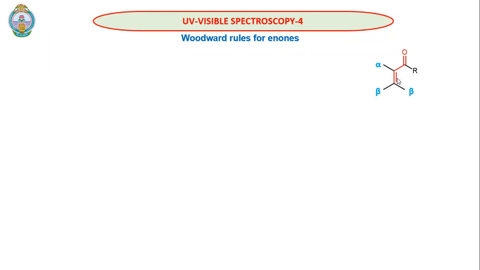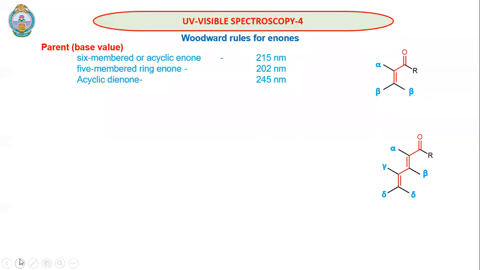When we have only one double bond conjugation, we will have one alpha and two beta substituents. Similarly, when we have two double bonds in conjugation, then we will have one alpha, one beta, one gamma, and two delta substituents. So the Woodward-Fieser rules signify the influence of these substituents on the enone.